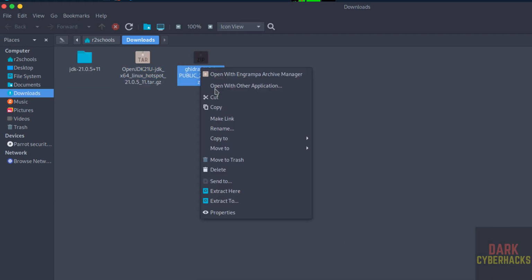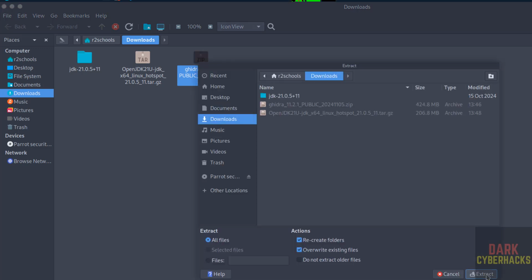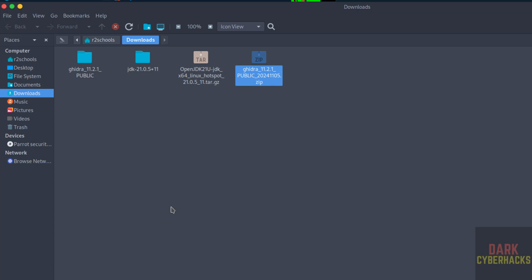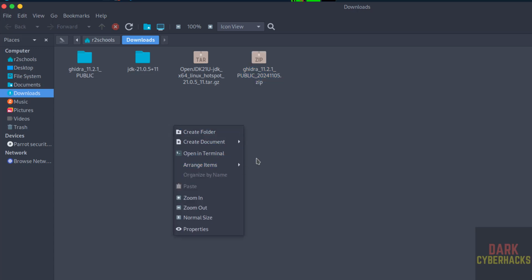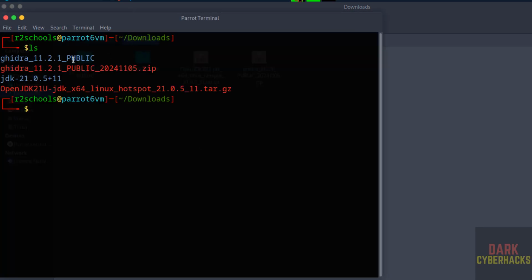Also right click on this one, extract to. Extract. See, extraction is completed. Now right click, open in terminal. ls. See here we have these files. Now go to this Ghidra public folder. This file is not required.